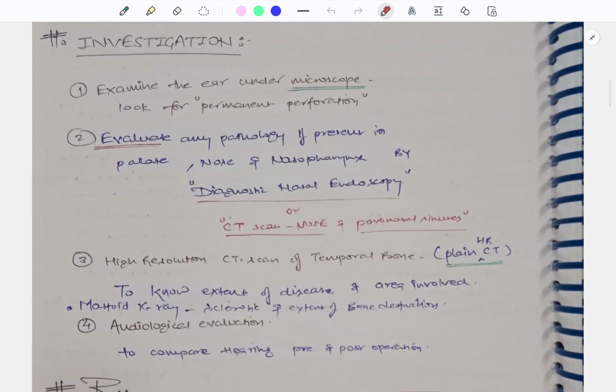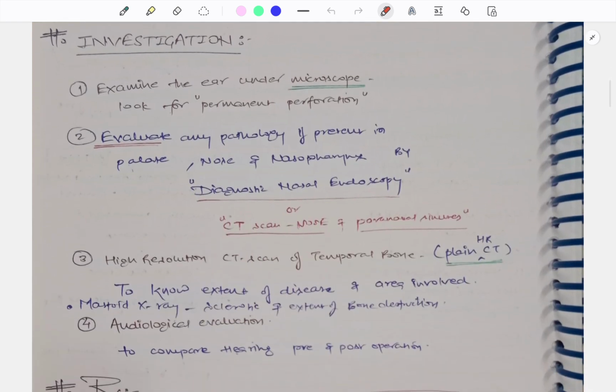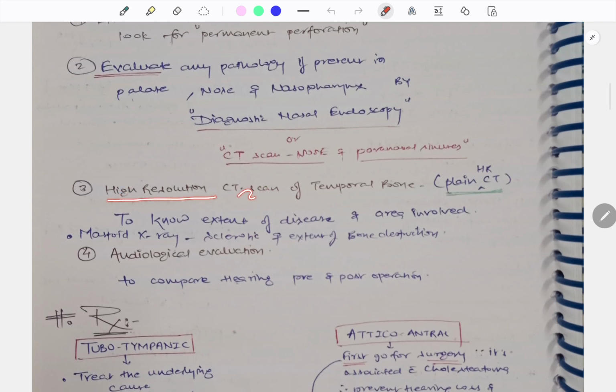Now coming to the investigation, here examine the ear under the microscope. The otoscope will help, and look for the permanent perforation. What was permanent perforation? I have told you earlier. Now evaluate any pathology, that is palatal cause, nasal cause, nasopharyngeal cause, by diagnostic nasal endoscopy, or go for a CT scan of the nose and paranasal sinuses. A high resolution CT scan of the temporal bone is a must. Why? To know the extent of the disease and the area involved.